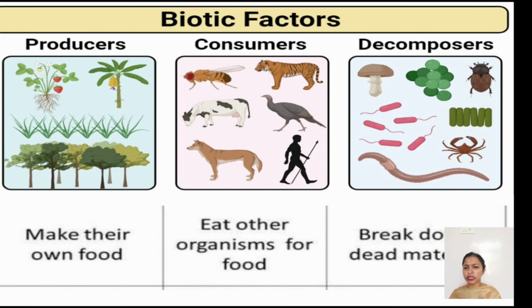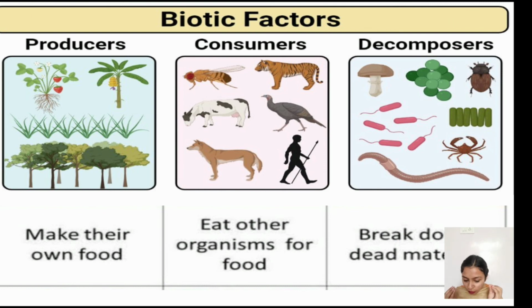But after 10 to 15 days, you can see the smell has reduced or vanished. Why so? Because these decomposers have started working on it. They have broken down that body, and the body of that dead organism is finished now, so the smell will also go. So this is why these decomposers are called the nature's cleaner.